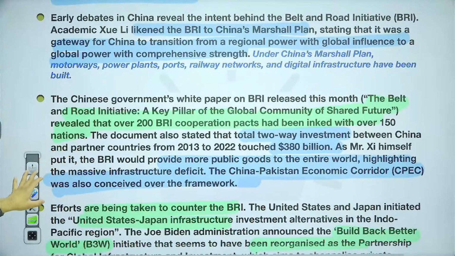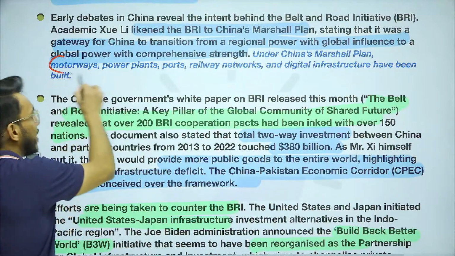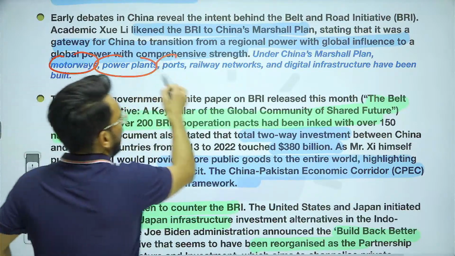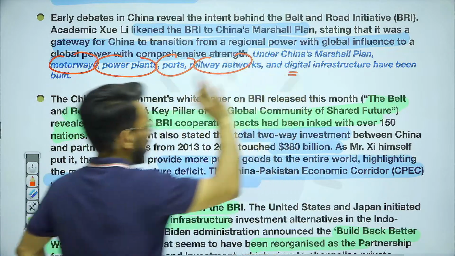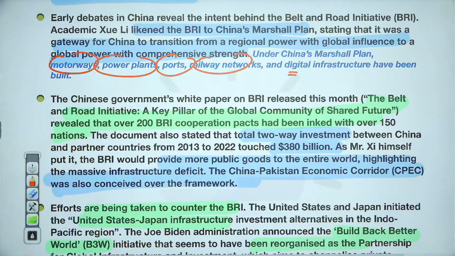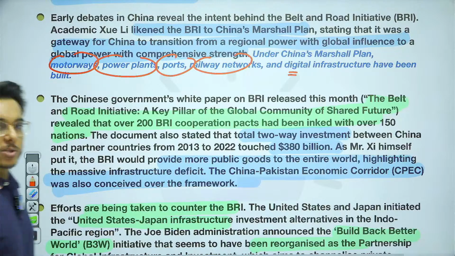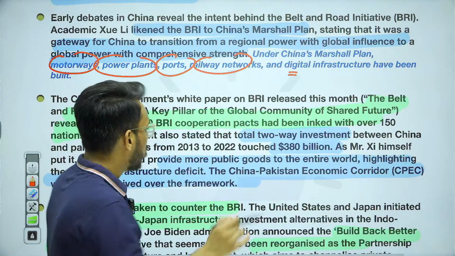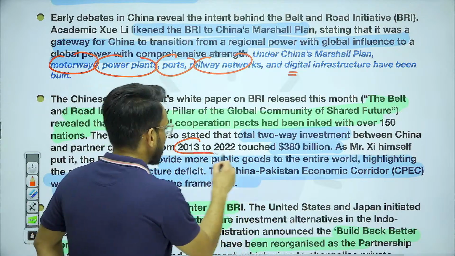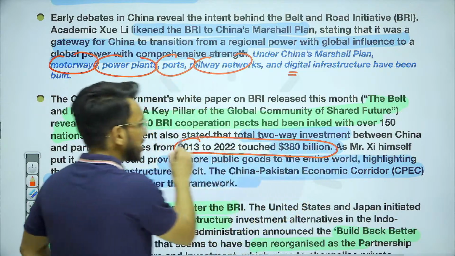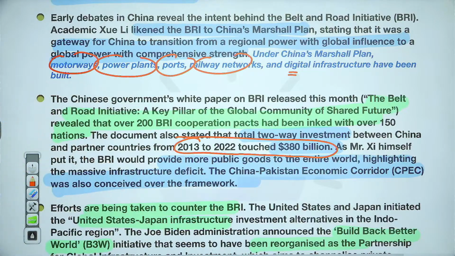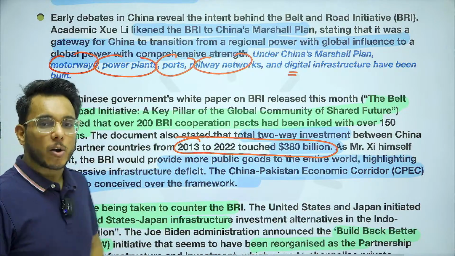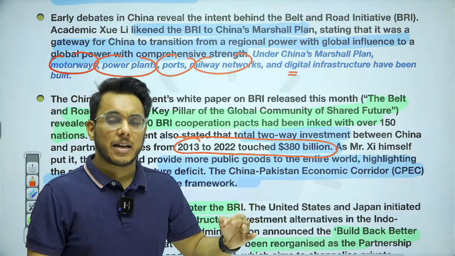Under this, China is going to sponsor motorways, highways, power plants, ports, railways, digital infrastructure, etc. China provides two-way investment: China has invested, and some other countries have also invested back. Two-way investment under Belt and Road between 2013 and 2022 has touched $380 billion. And within this initiative, hundreds of projects are being taken up.